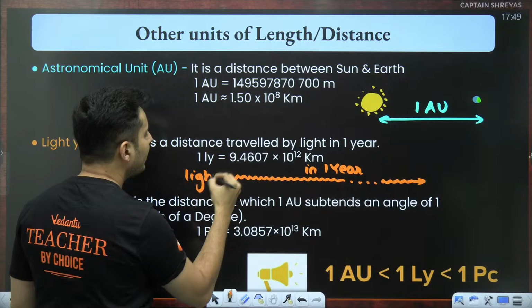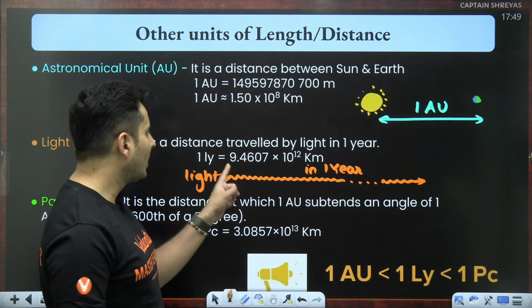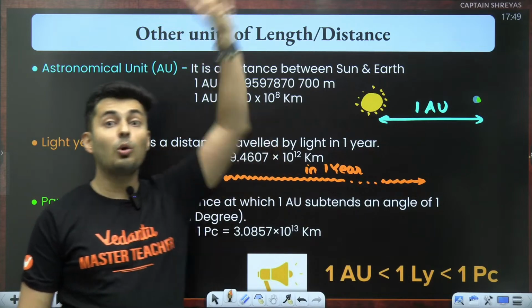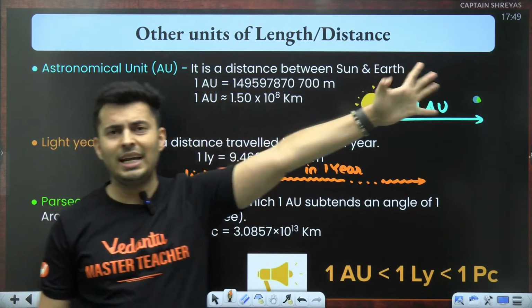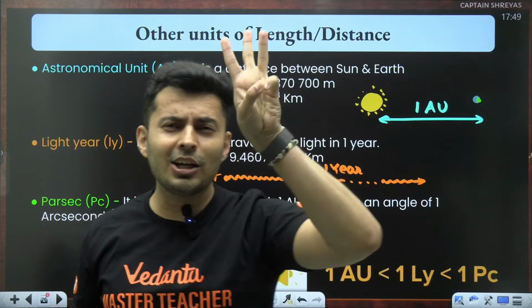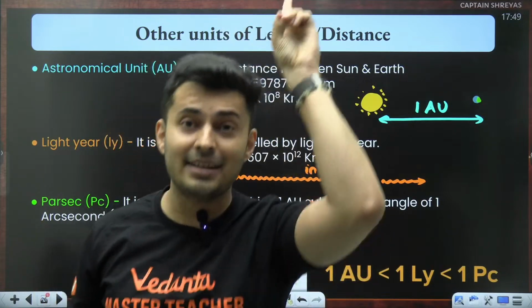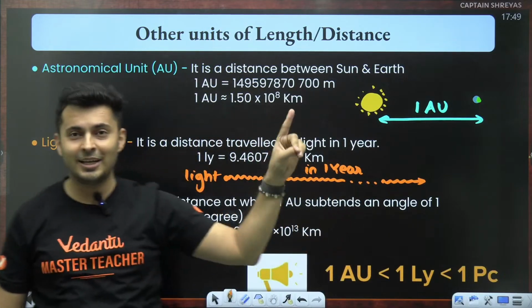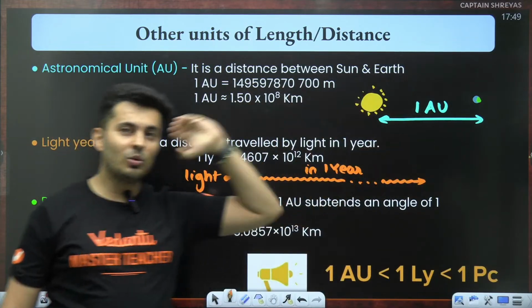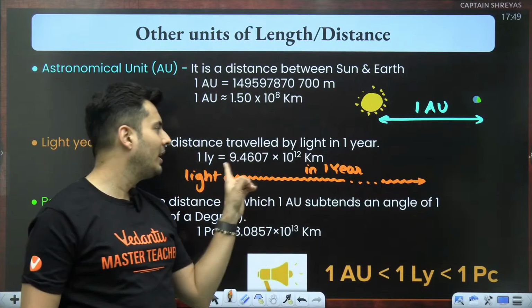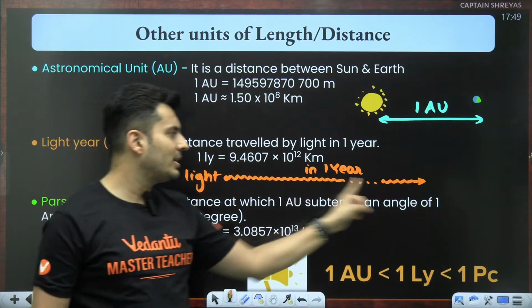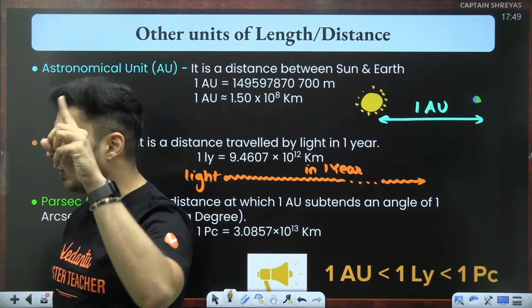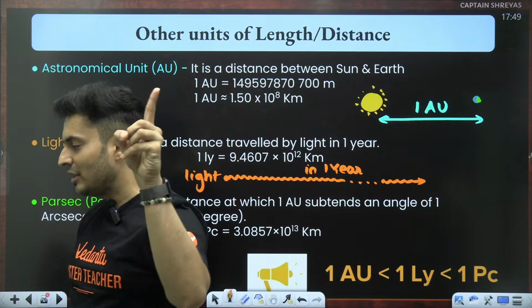That is basically your light year. It is very huge, guys. Look at this, 9.5 almost into 10 to the power 12. Huge, because light travels at 3 lakh kilometers in 1 second. So you can imagine in one whole year, it would have traveled so many kilometers. That is basically one light year. A lot of people think light year is a unit of time, but no, it is a unit of length or distance.